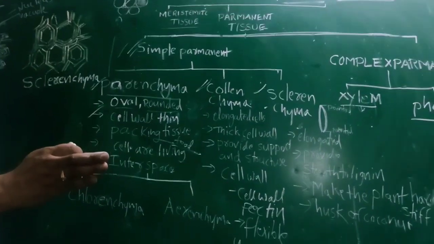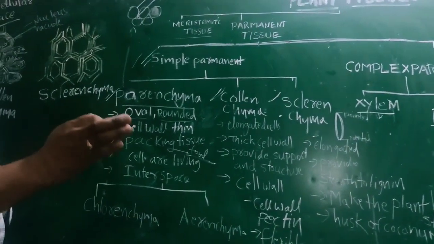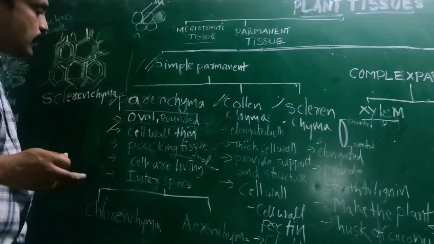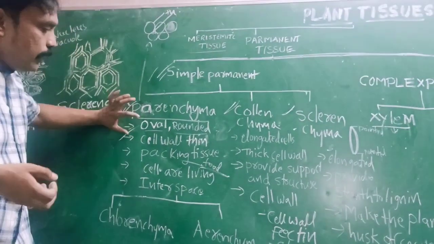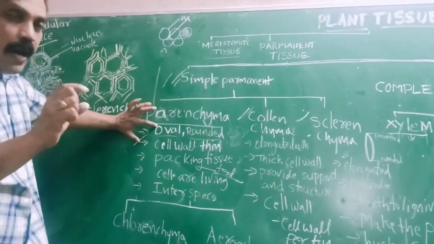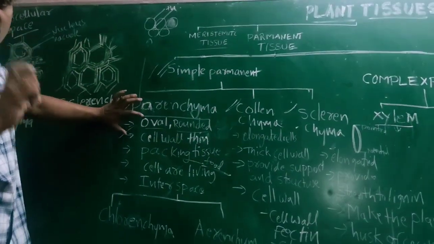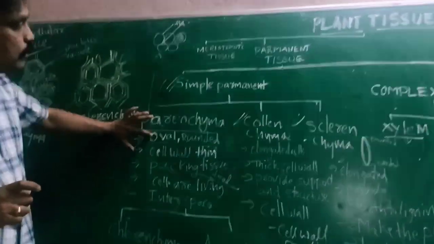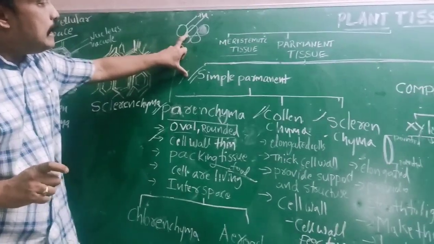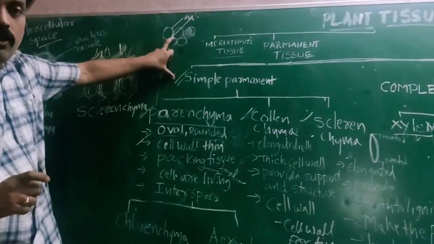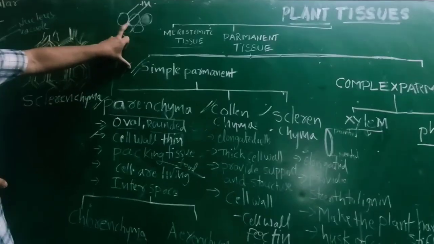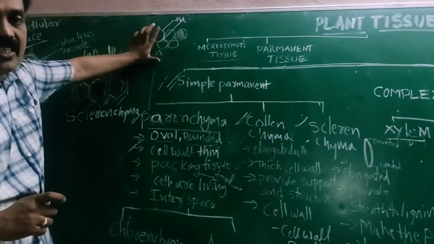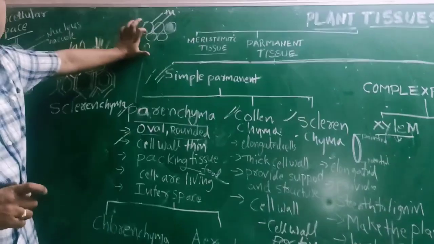In a plant, where food materials or water are stored, those cells we can call parenchyma cells. The characteristics of parenchyma cells are an oval or round shape, a large intercellular space between the cells, and the cell wall. What is the cell wall? The outer covering layer of the plant cell. The cell wall is very thin.